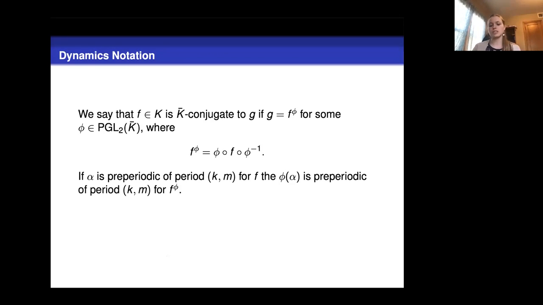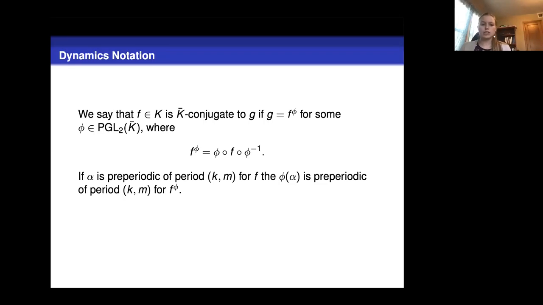Often we want to describe a map that has the same dynamics as a different map. Sometimes when that happens, we say that those two maps are conjugate. If we have a polynomial or any rational map F over K, we say it's conjugate to a map G if G is equal to F^phi for some phi in PGL2. Here we define F^phi as phi of F of phi inverse. This is essentially just a change in coordinates.